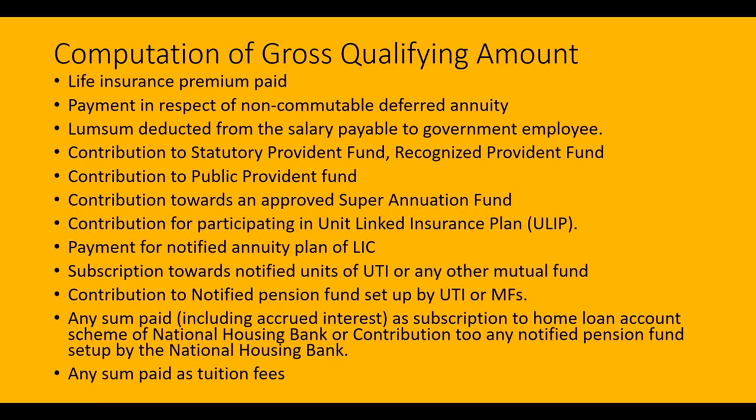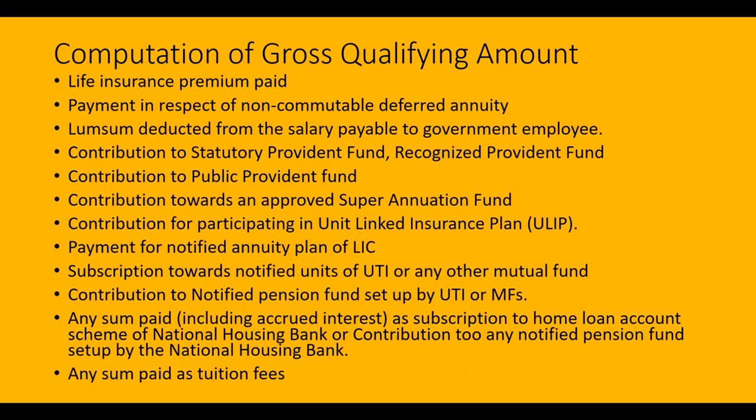Then payment in respect of non-commutable deferred annuity here. So in this case, if the assessee has made any provision for his spouse or children by making investment here, the qualifying amount is the actual amount paid by him or 1/5 of the salary, whichever is less, or what we call 20%.